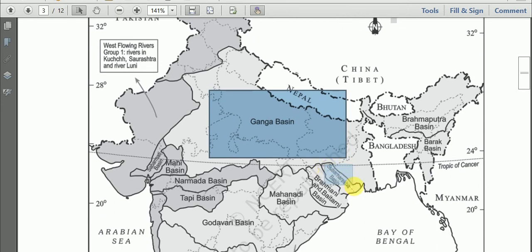This is the smallest one, we can say, Subarnarekha River Basin. This Subarnarekha River Basin has the lowest total replenishable groundwater resources with a value of only 1.82 cubic kilometers per year.